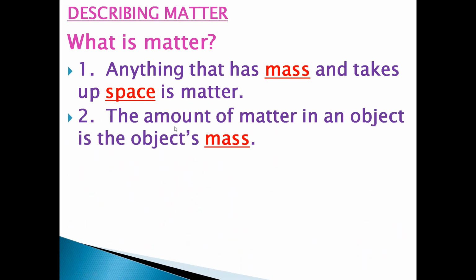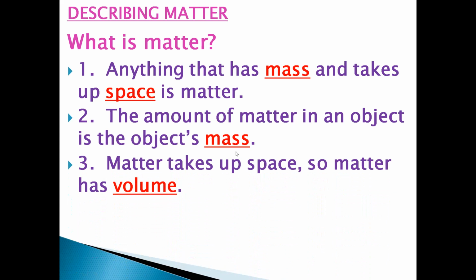Next, the amount of matter in an object is the object's mass. We discussed the definition of mass. Mass is the amount of matter in an object. The answer is mass. Next, matter takes up space, so matter has volume. Anything that takes up space has a volume. Here matter takes up space, so matter has volume.